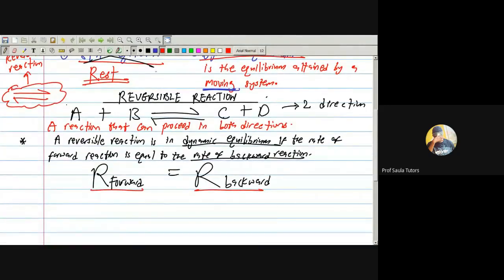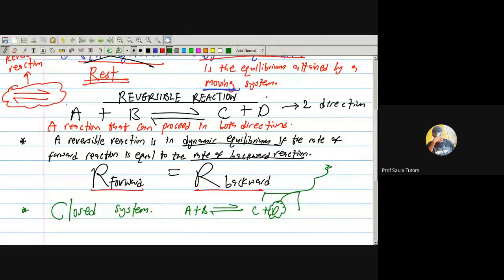I want to give us another point also. Pay attention. You see this reversible reaction here; it is only possible in a closed system. I will tell you why. Let me say I have A plus B going to C plus D. Let me assume that this system is not closed. You will see what will happen. If this system is not closed, and let me assume that D is a gas, it's going to escape, because you did not actually close the system.